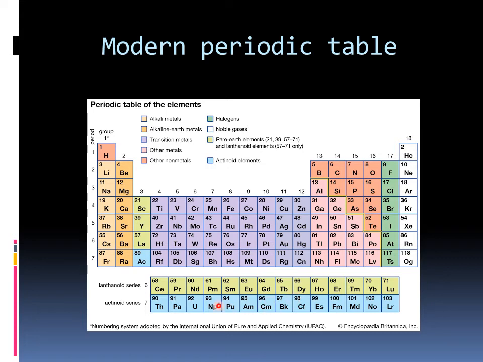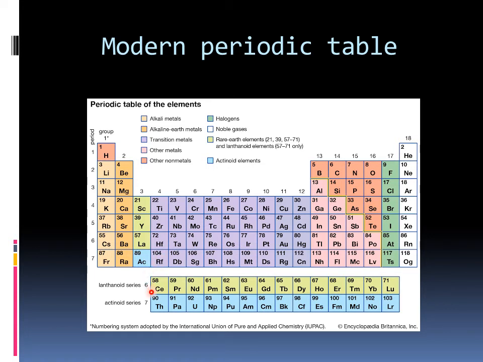Let us see the seventh period starting from atomic number 87 to 118, oganesson. Number 87 is francium. Here also you can see after 89, the atomic number 104 is placed here.